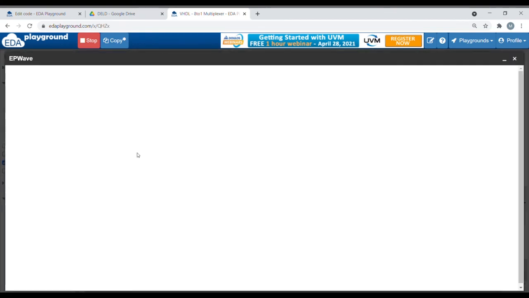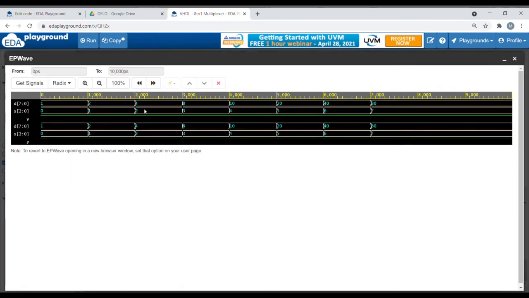So this is our waveform for 8:1 MUX, and this is the result waveform. Let's go here to Radix. There are two options, hex and binary. We can set as we want. They are binary and hexadecimal numbers.